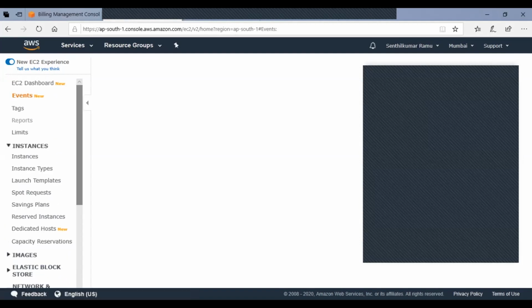No. See, the 500 GB disk you have exhausted and used, right? Your requirement is for additional disk, and for additional disk you will have to pay, not for the overall thing. If you replace the 500 GB disk with a 1 terabyte disk, generally what you need to do is create an additional EBS volume of 1 terabyte and associate it to the instance. Copy or move all your data from the 500 GB to the 1 terabyte disk and discard the 500 GB and keep the 1 terabyte. That's all. The moment you discard the 500 GB, you don't pay for 500 and you pay only for the 1 terabyte disk.